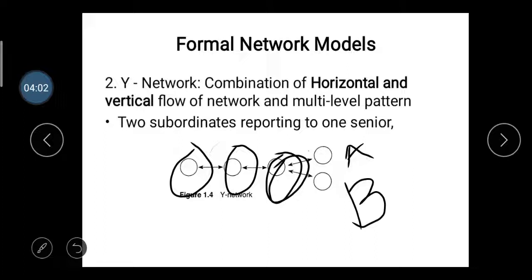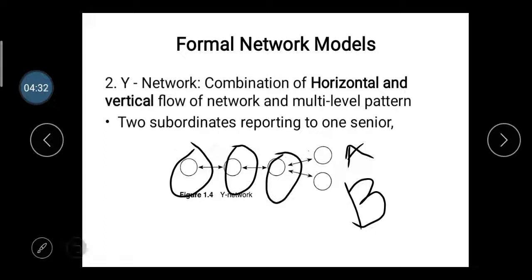Then the supervisor gives the information to the manager, and the manager gives the information to the CEO. So here is one example of the formal network. This formal network works very efficiently when there are different departments and one authority who supervises and manages these employees.